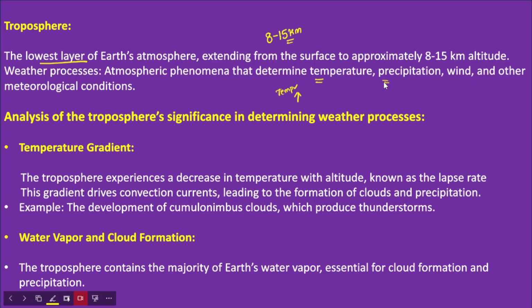Next, you have to address the second part of the answer. The second part is analysis of the troposphere significance in determining weather processes. See, when you write these headings, you just have to write what is given in the question, so that the examiner feels like you are addressing the demand of the question, or you are addressing what is being asked in the question. Now firstly, how troposphere determines the temperature gradient.